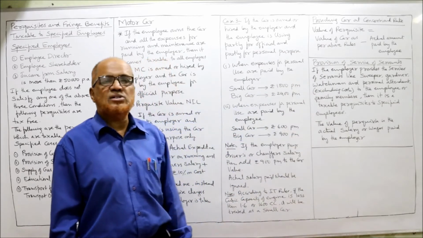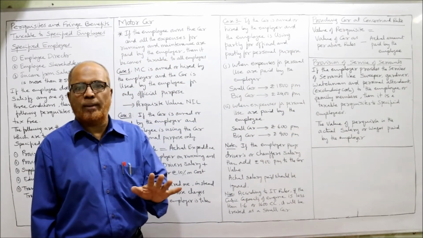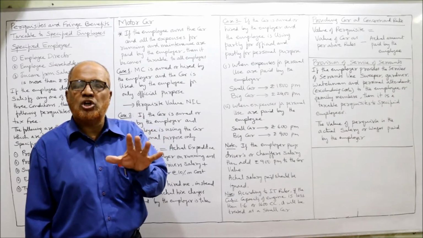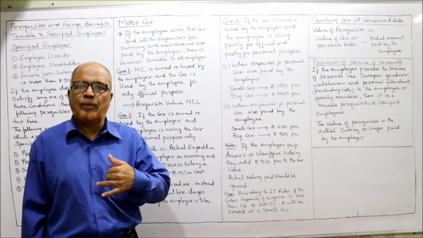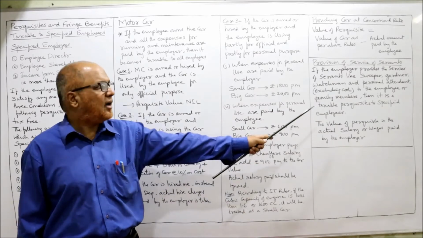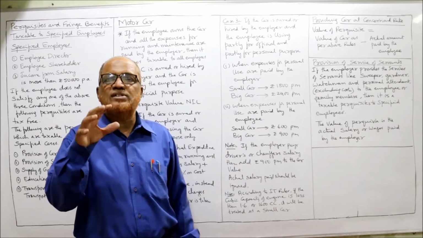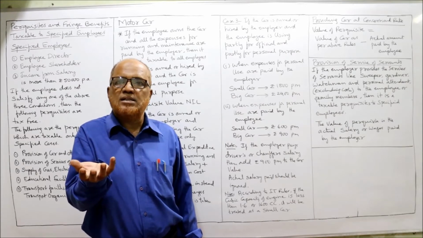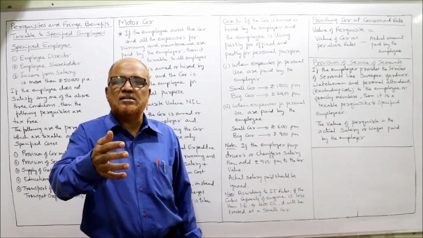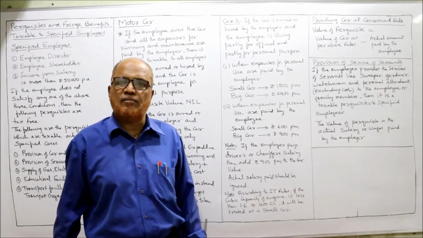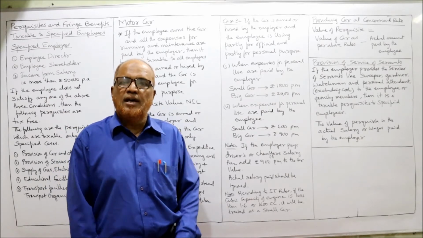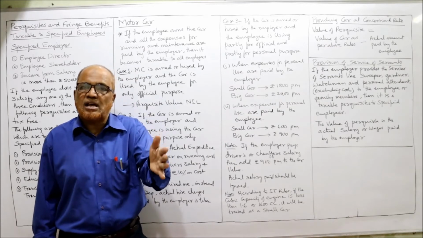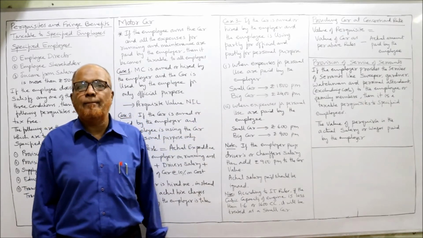Now, provision of service of servants. Car is over. We have decided what are the provisions of Income Tax Act regarding the provision of motor car by the employer to the employee. Now we are discussing about the service of servant. Sometimes the servants are appointed and given to the employee for services. Employee are getting the services of servant, and this servant is provided by the employer.